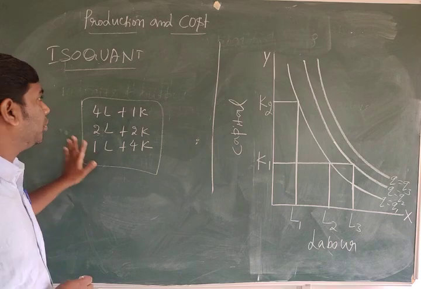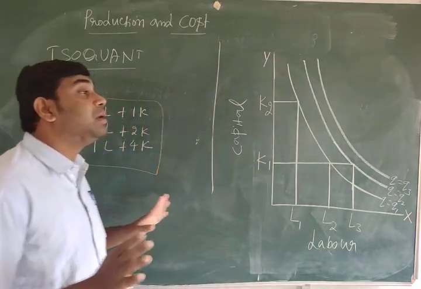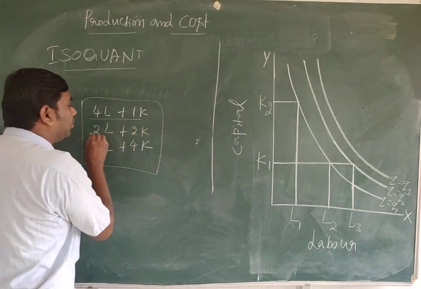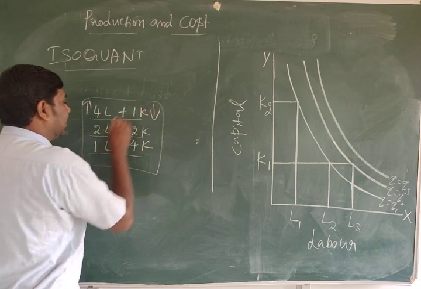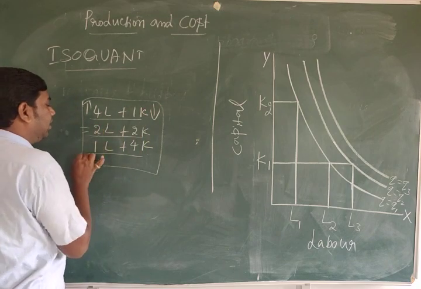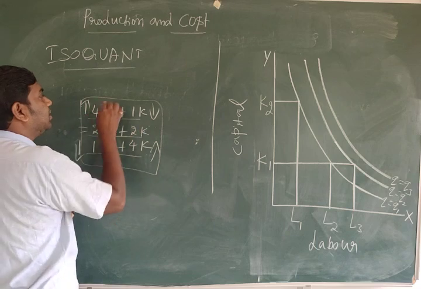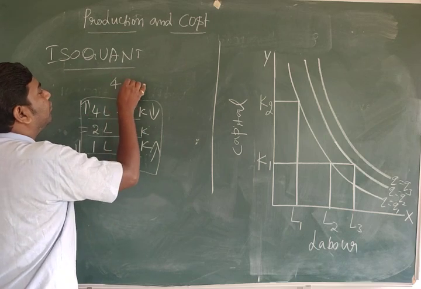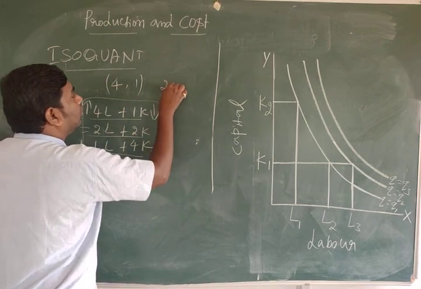You have to understand, isoquant is the set of possible combinations, either equal, decrease, or increase. So these are all possible combinations. This is one combination, 4, 1. This is one combination, 2, 2.